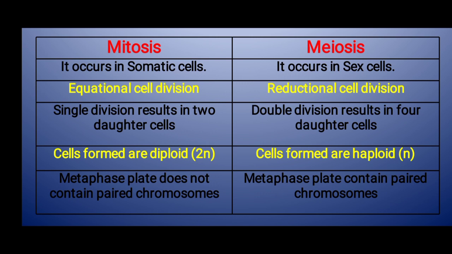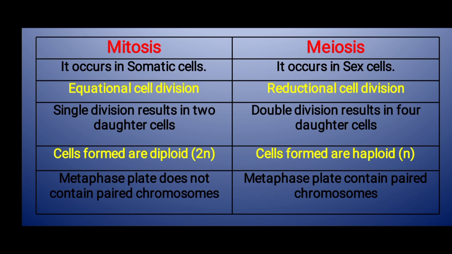Mitosis is called an equational cell division because the chromosome number is equally distributed to the daughter cells as in the parent cell. In meiosis, the chromosome number is reduced from parent to daughter cells, and hence it is called a reductional cell division. Mitosis occurs in a single stage, resulting in 2 daughter cells. Meiosis occurs in 2 stages, resulting in 4 daughter cells.